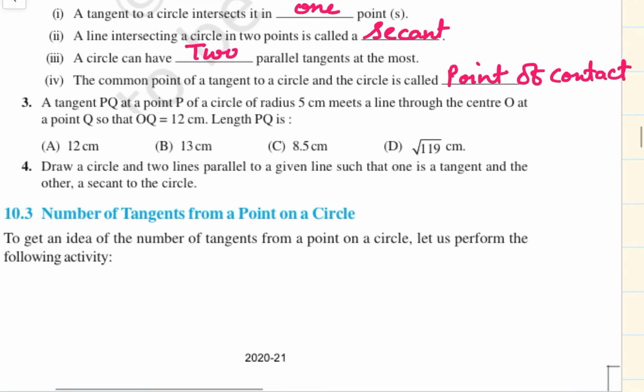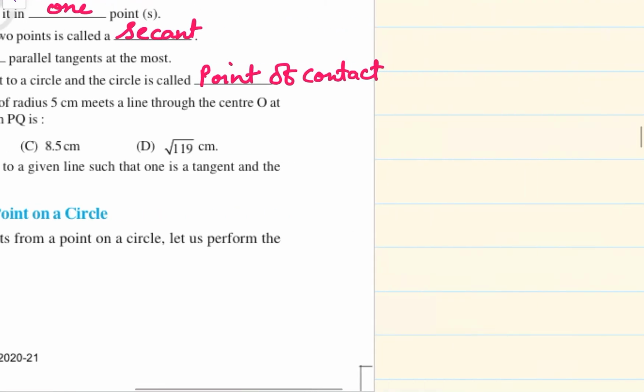Now question number 3. A tangent PQ at a point P of a circle of radius 5 cm meets a line through the center O at a point Q, so that OQ is 12 cm. The length of PQ is what? So let us first draw the figure.